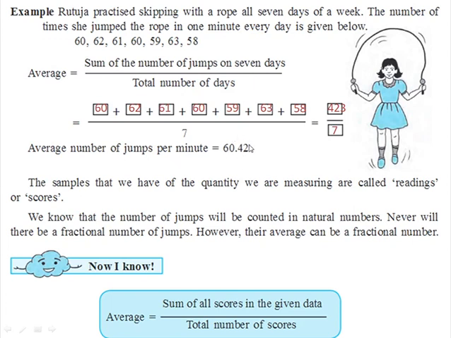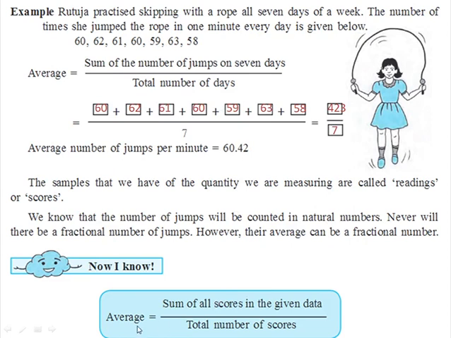Children, now if you look at this answer or average, it is seen in the fractional form, or it is a fractional number. So here the number of jumps will be counted in natural numbers. We will never count the number of jumps in fractional numbers, but the average can be a fractional number. Now children, the samples that we have of the quantity we are measuring are called readings or scores. These numbers are called readings or scores, and this is the average we are finding out of the given scores.